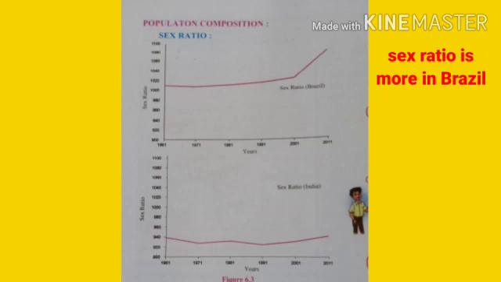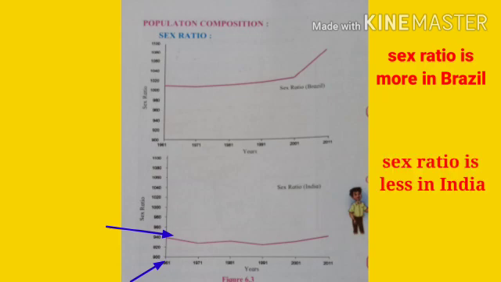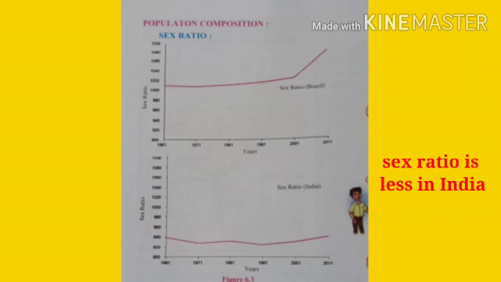But if you consider India, in the year 1961 the sex ratio is 940. That means the females number is 940. So what we can understand, the sex ratio is 940, and from that we can understand the sex ratio in India is less. That means the females number is less in India than Brazil. Always we know that it is increasing now in India, but it is not more than the males number.